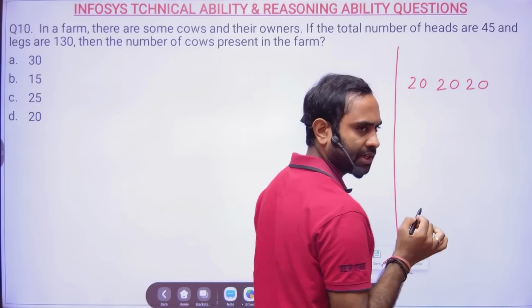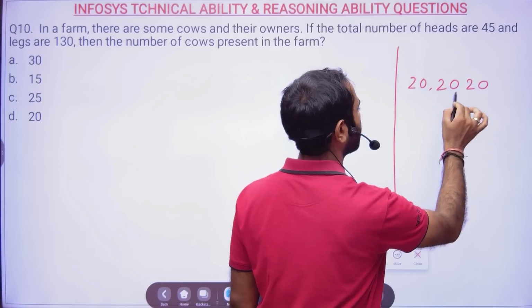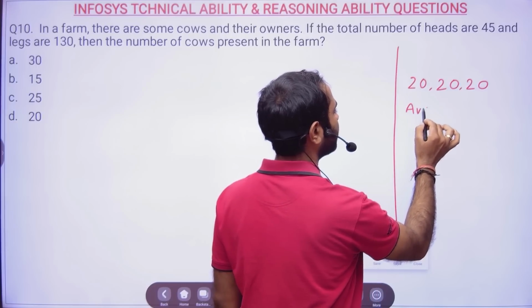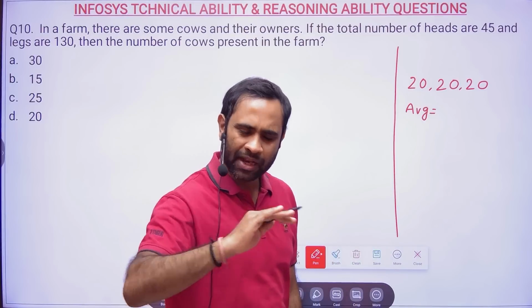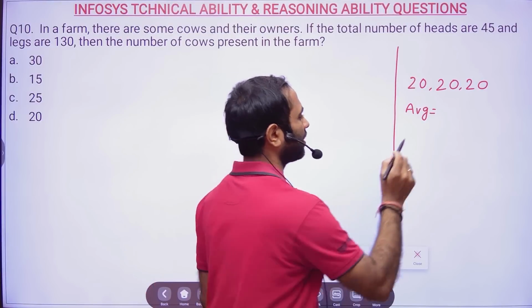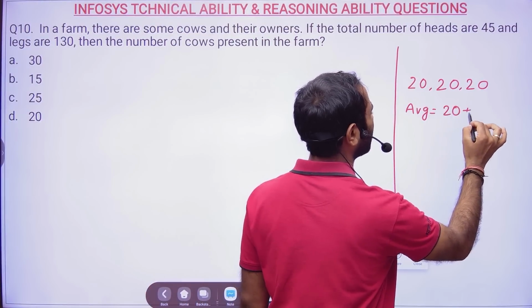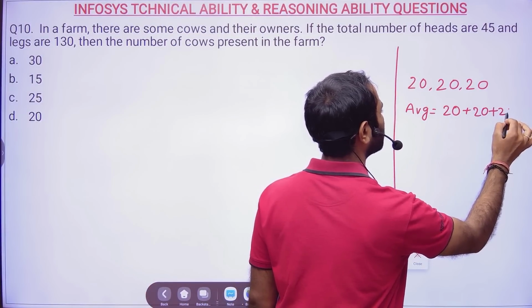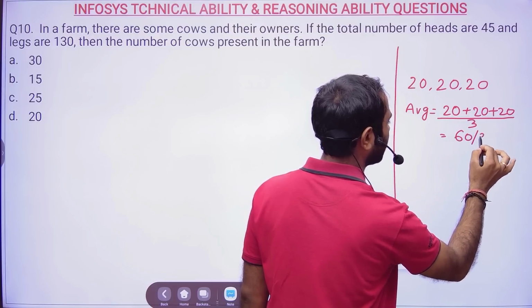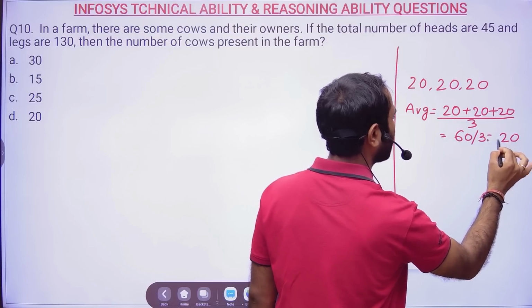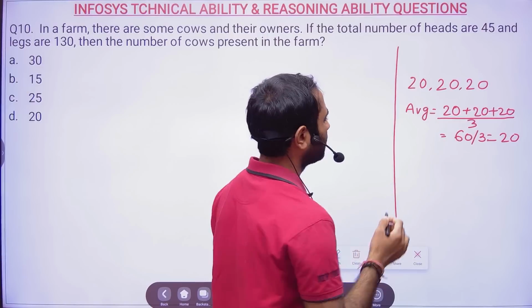Three numbers are there, 20, 20 and 20. Can you please tell me the average? Sir, average will be sum by number, but if the numbers are the same, the average will be the same. So it is 20.